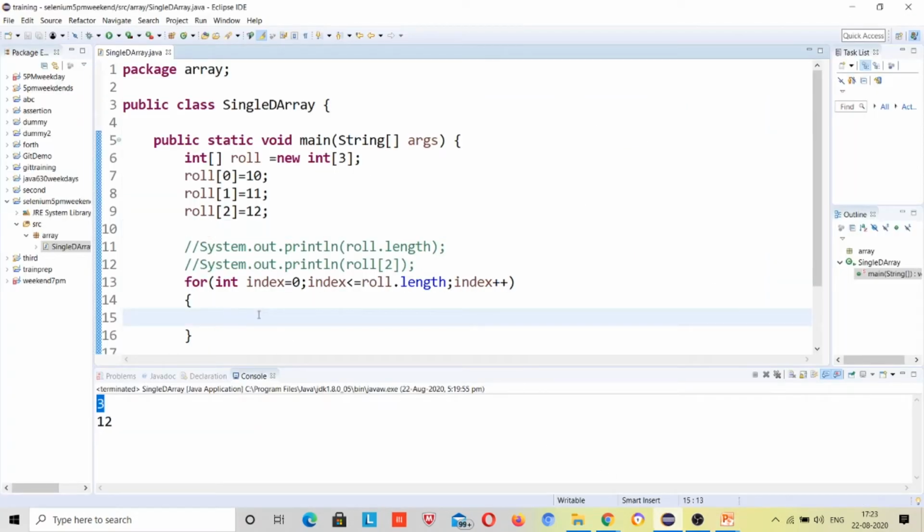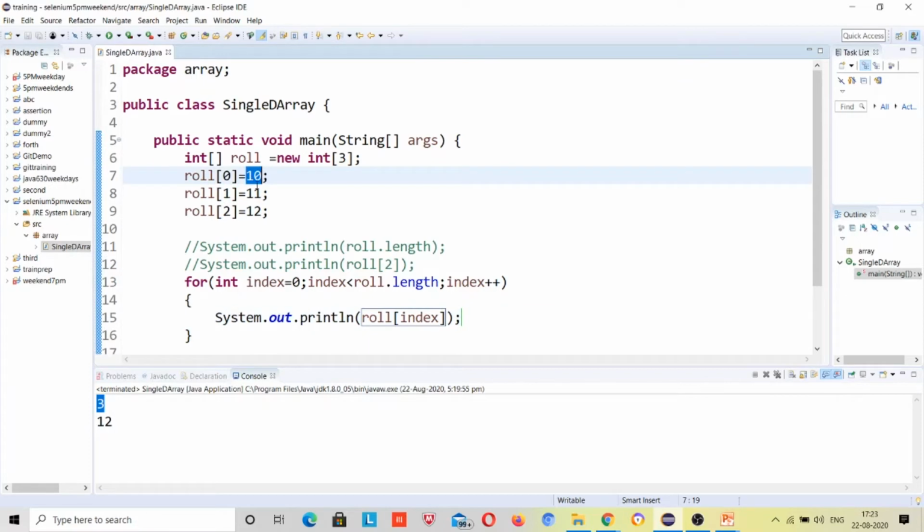So I will be running this loop with less than. I hope you guys understand. Now one by one I will be printing that array, right? So index, roll, and here I will pass the index. First time what will happen? First time it will come to index 0, right? So it will print roll index 0, and it will print 10.